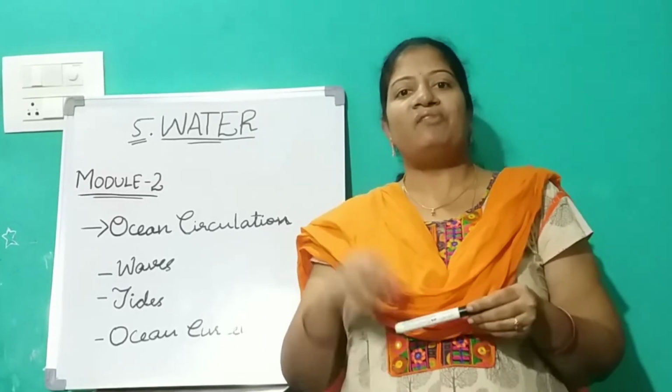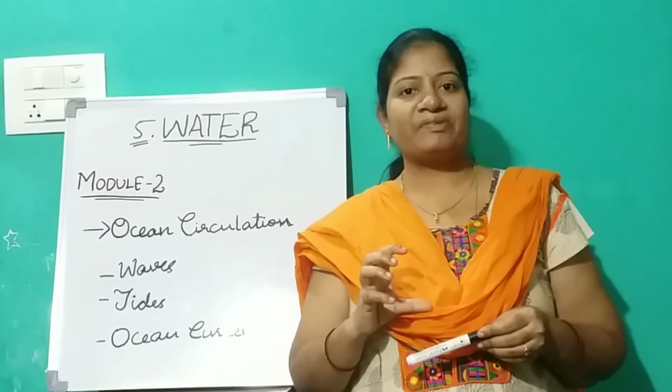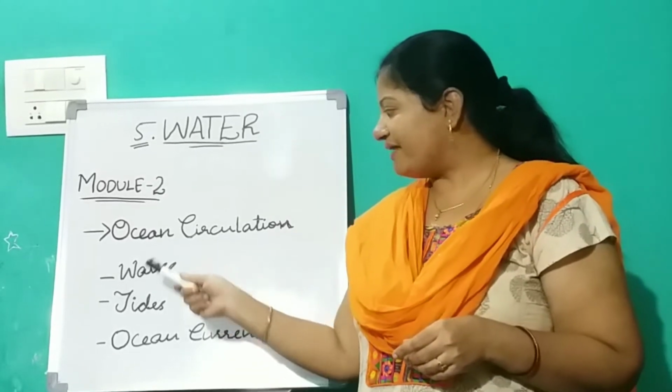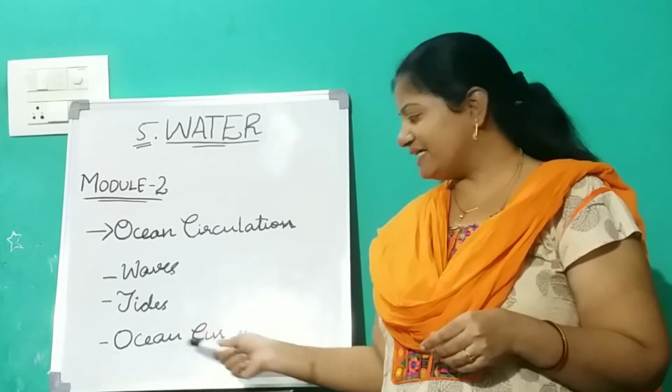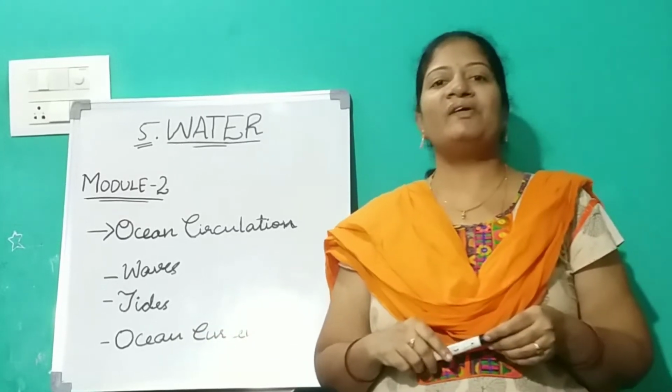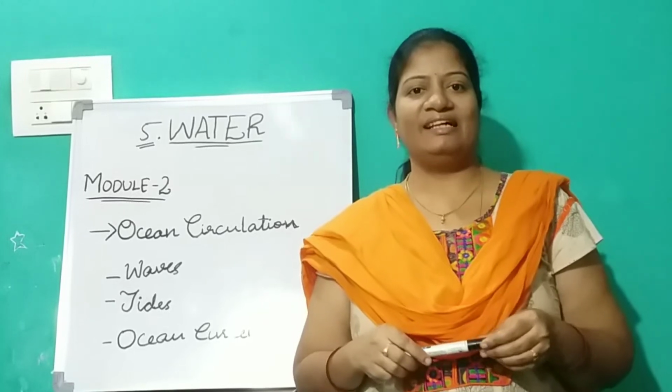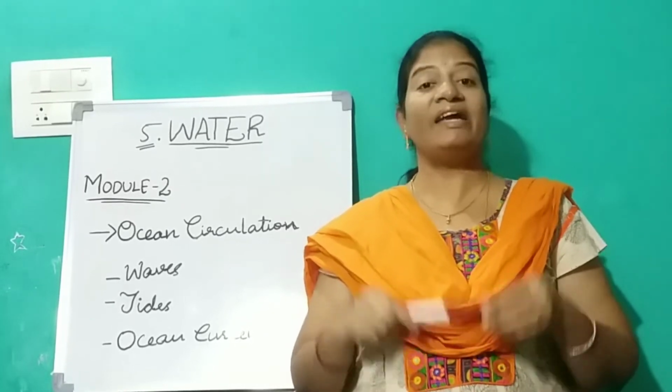So what are the movements? The basic movements are three: waves, tides, and ocean currents. The first topic is waves. What is a wave? Why do waves form?